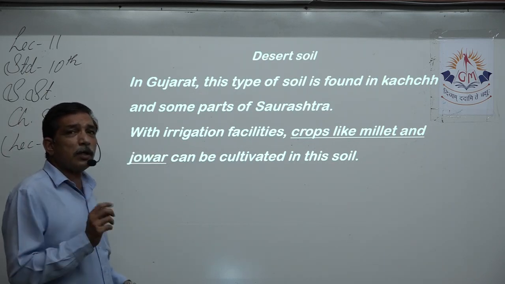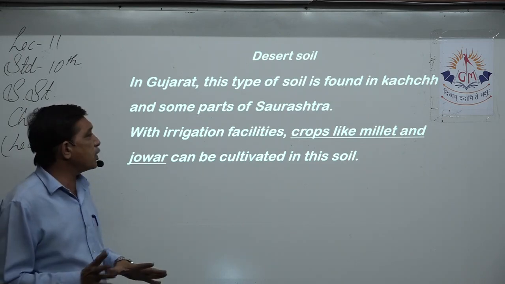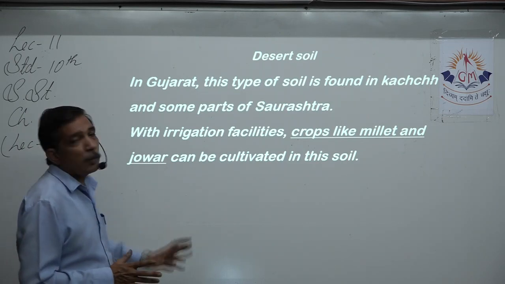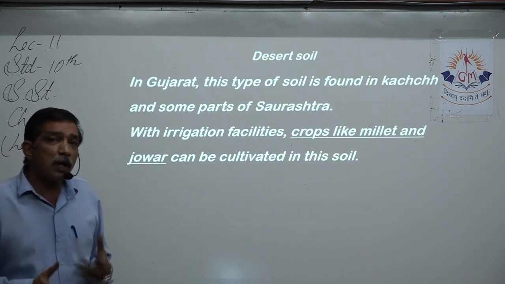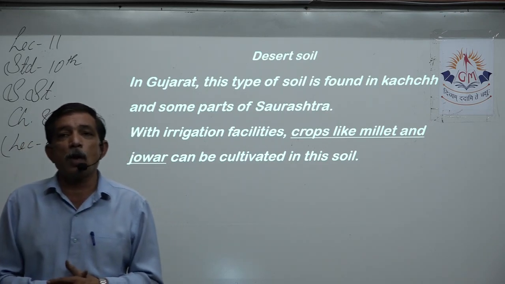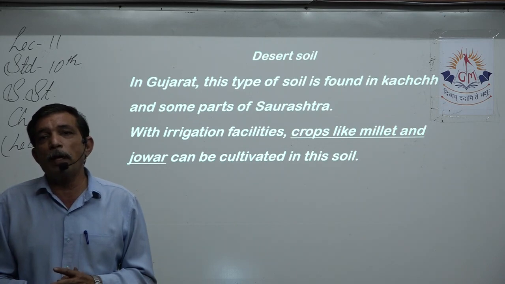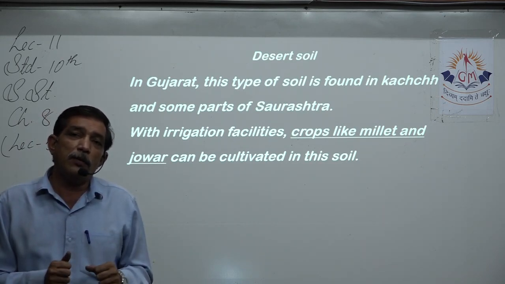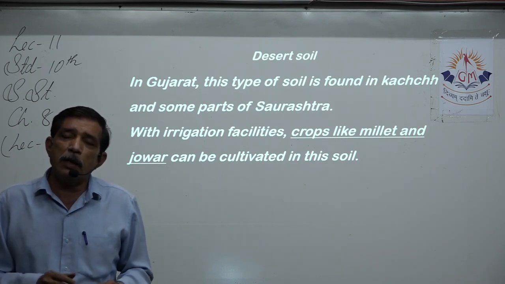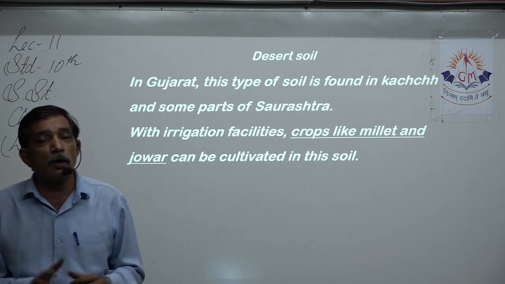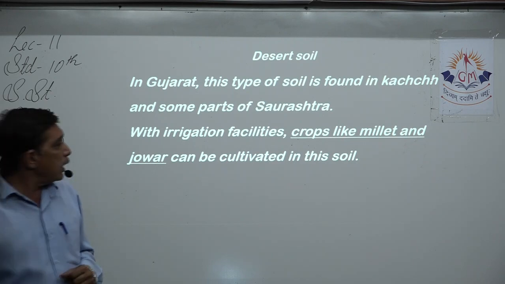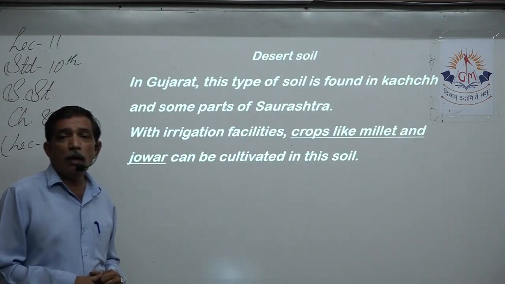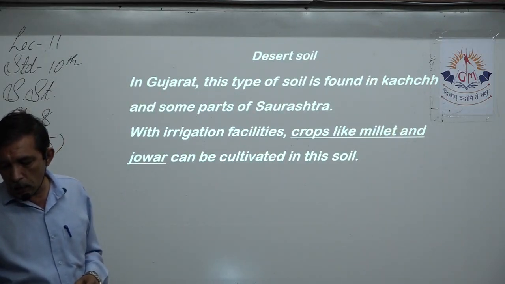With a little bit of irrigation facilities, some crops can be taken, like millet and jowar can be cultivated in this soil, because millets don't require that much water. So literally millet can grow anywhere. For example, bajra, if they get one rain, and even if they don't get any rain, they can survive and give a little bit of crop. So millet, jowar, etc. can be taken with a little bit of irrigation facilities.